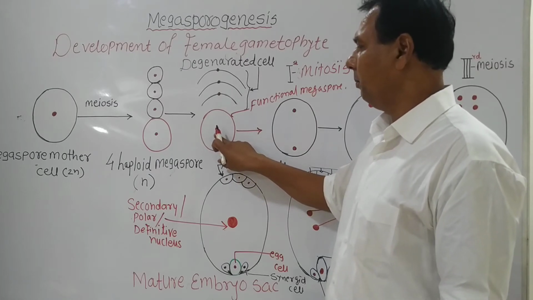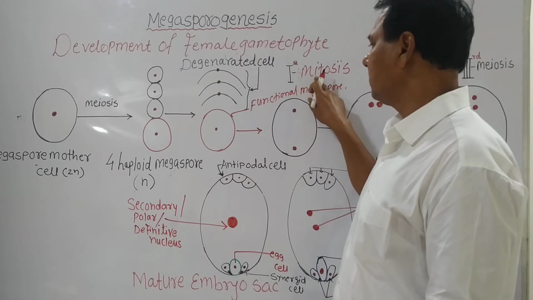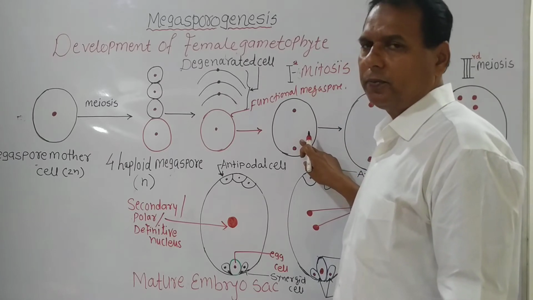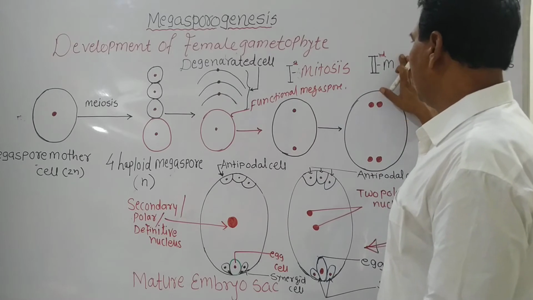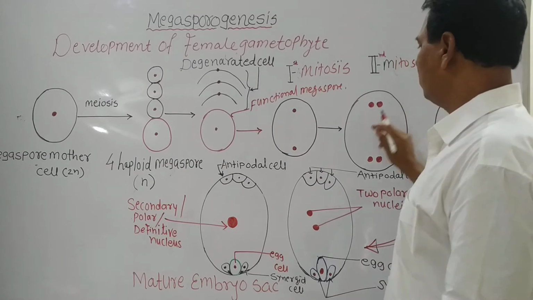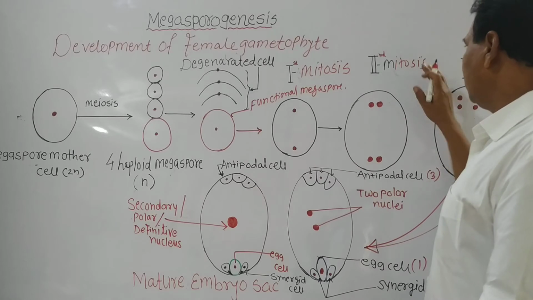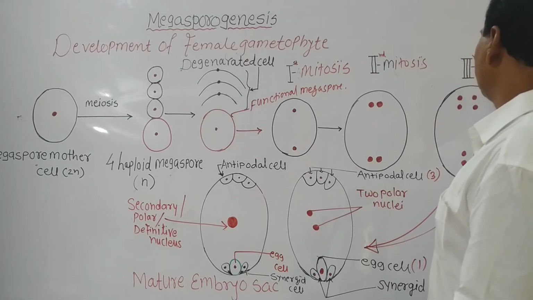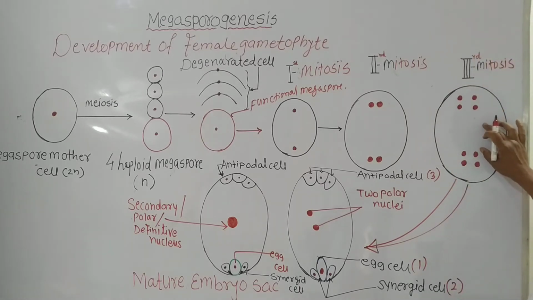The functional megaspore nucleus divides by first mitosis to form 2 haploid nuclei. Same in the second case: mitosis takes place to form 4 haploid nuclei. Then third, again mitosis takes place and there is a formation of 8 haploid nuclei.